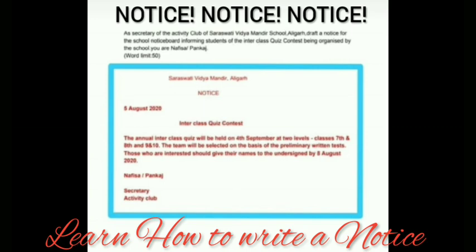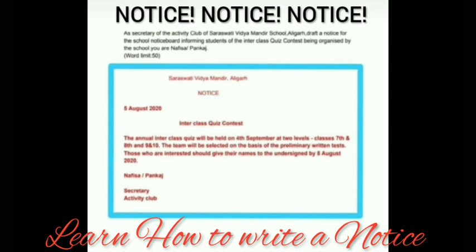After that, we have started our content after some gap. The annual inter-class quiz will be held on 4th September at 2 levels: classes 7th and 8th, and 9th and 10th. The team will be selected on the basis of the preliminary written tests.